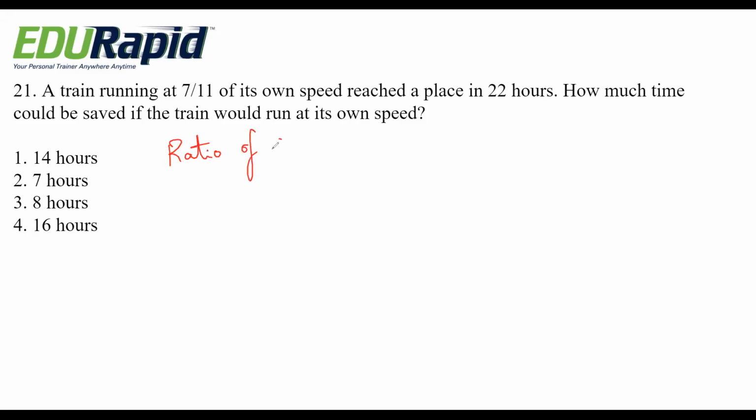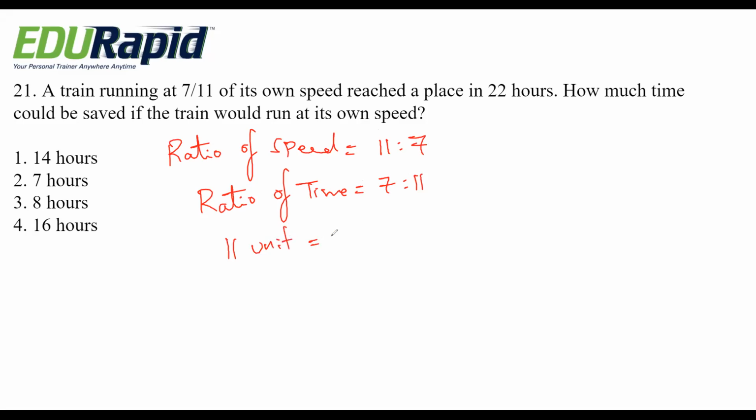They have given the ratio of speed, that is 11 is to 7. The ratio of time becomes 7 is to 11. They have given 11 units. For 11 units it is 22 hours. For 1 unit it is 2 hours.